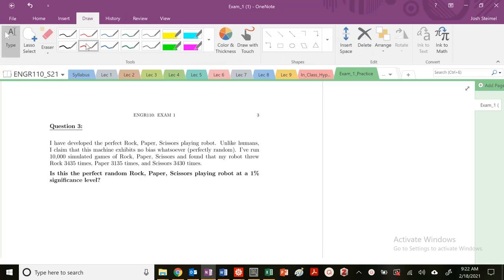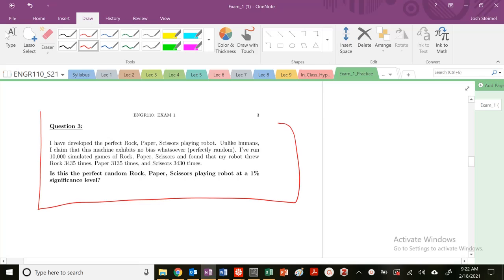We are going to do question 3 on our practice exam 1, which is a perfect rock, paper, scissors playing robot. Unlike humans, I'm developing this perfect rock, paper, scissors playing robot with no bias whatsoever, perfectly random. So I played 10,000 games: 10,000 games of rock, paper, scissors.